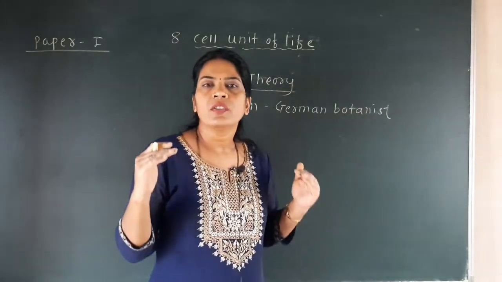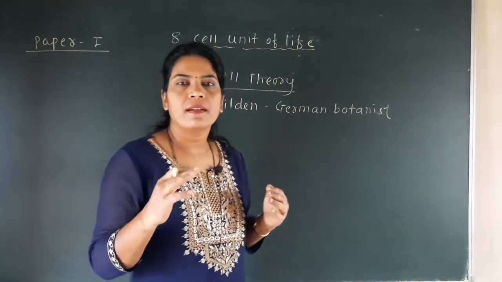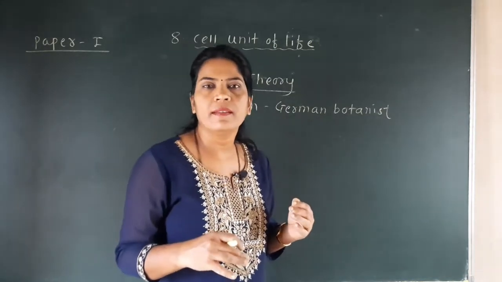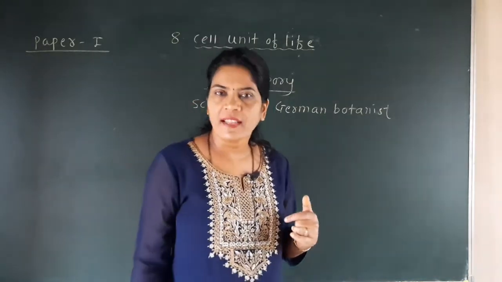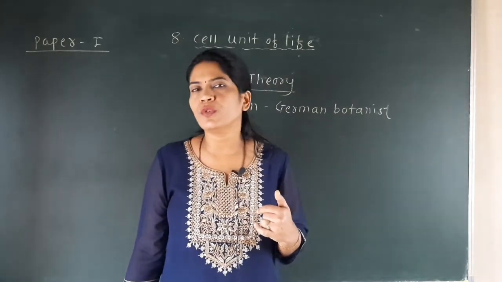He first studied the plant body, and he found that the plant is made up of many cells, and all these cells together form the tissues of the plant.